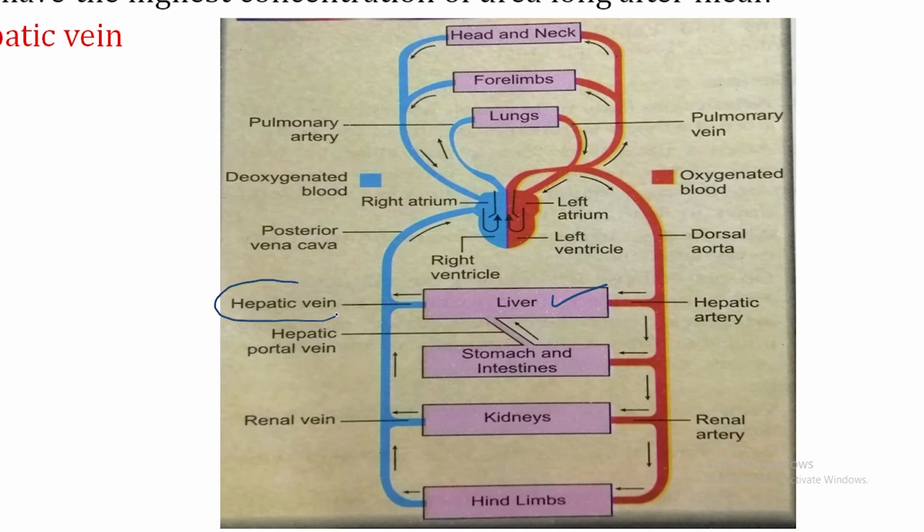It will be loaded with urea, and the blood which carries the urea, ultimately it comes to kidney. So through renal artery urea is transported to kidneys. So answer will be both renal artery and hepatic vein. You can write any one answer.